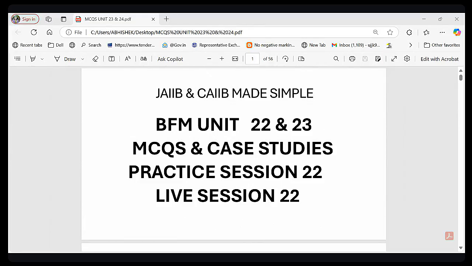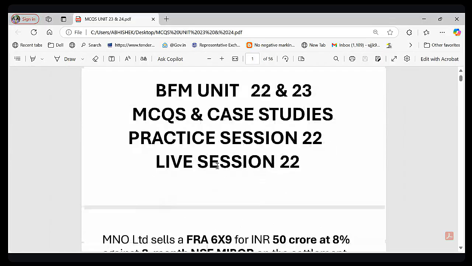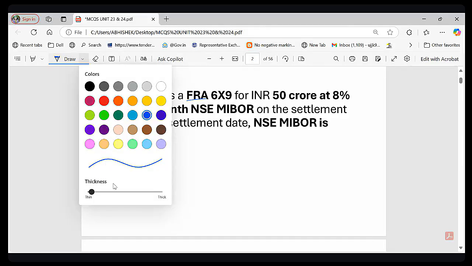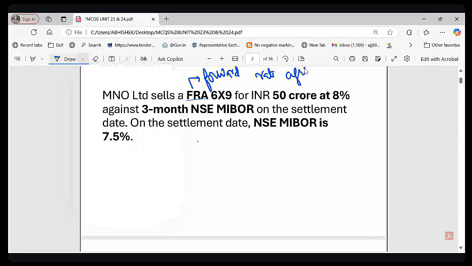So everything is okay. So friends, let's get started with the first question that we have. As you can see on the screen, it says that MNO Limited, right? I hope you have pen, paper, and calculator with you. It says that MNO Limited sells an FRA. FRA stands for forward rate agreement. So MNO Limited sells an FRA 6 into 9 for INR 50 crore at 8% against 3-month NSE MIBOR on the settlement date.